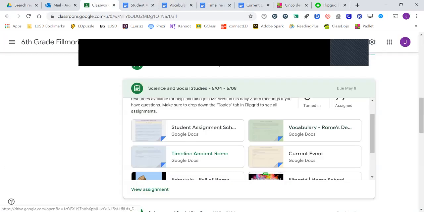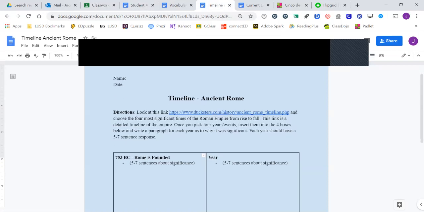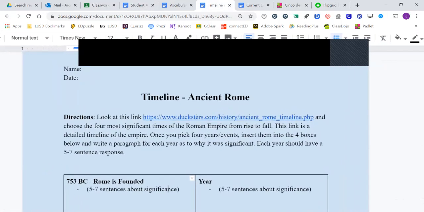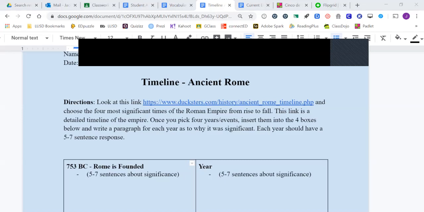Now going back here, the next assignment is a timeline of ancient Rome. All right, the timeline looks like this. I color-coded these documents this week to help you break them apart. Directions: look at this link. This link on Ducksters is a timeline of ancient Rome, and you're going to choose the 4 most significant times of the Roman Empire from rise to fall. And once you pick 4 years or events, insert them into 4 boxes below and write a paragraph for each year as to why it was significant. Each year should have a 5 to 7 sentence response.